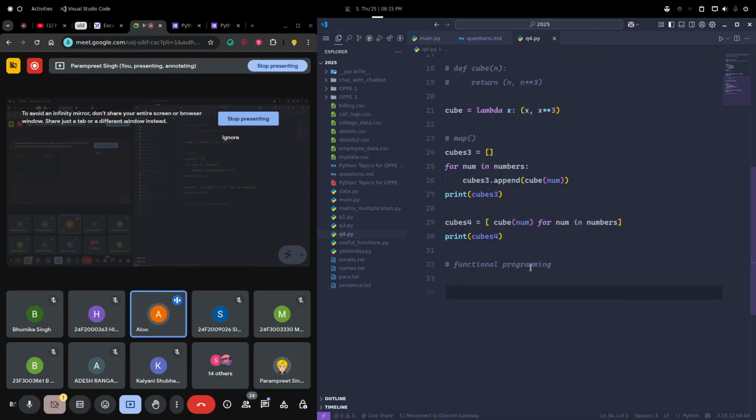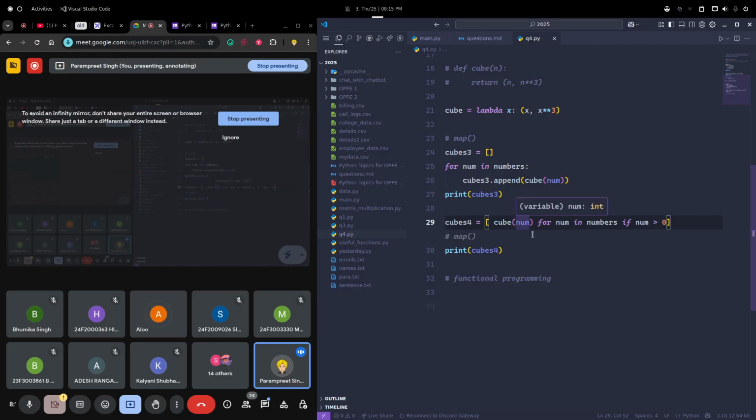I have one question. In list comprehension, after for we use an if statement, like a conditional statement. Yes, for that also there are two ways. If you want to filter, then you use it after the loop. Let's say if num is greater than 0.